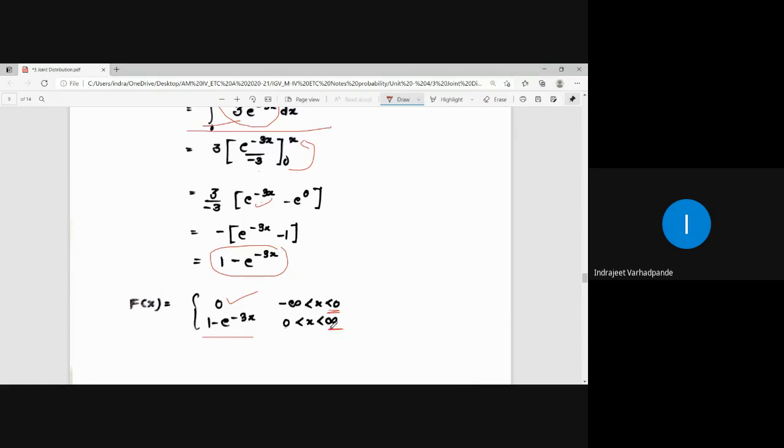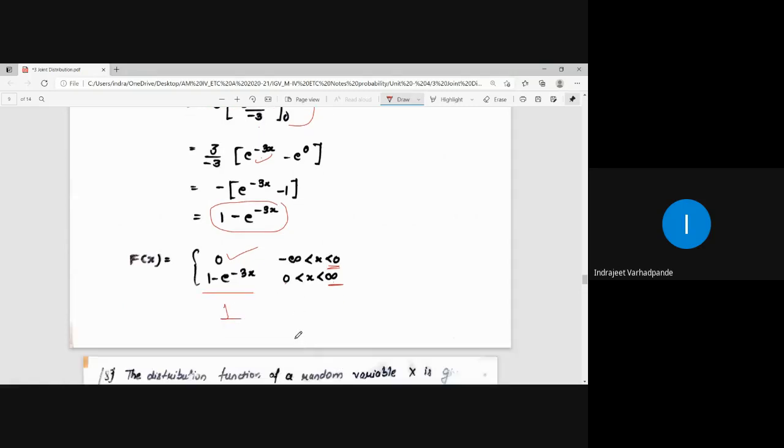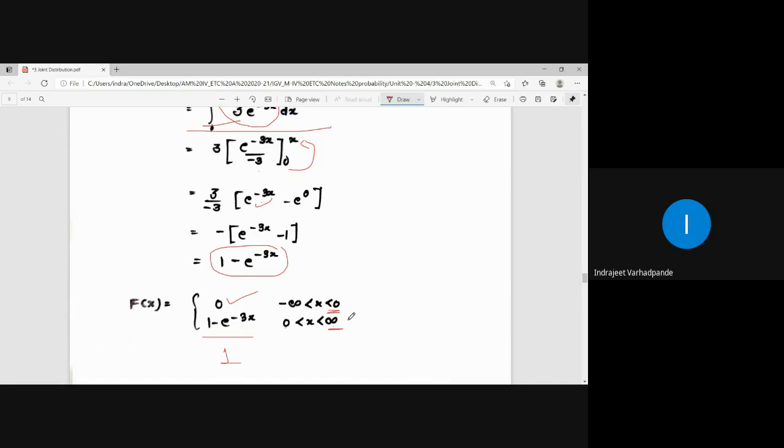Now there is no number beyond infinity. If there would have been any constant quantity, after that I would have written it as 1, but there is no other quantity which is greater or beyond infinity. So my answer will stay here. The function will be 1 minus e to the power minus 3x. If there would have been any constant, then in the last step we would write 1 for x greater than that particular constant quantity.